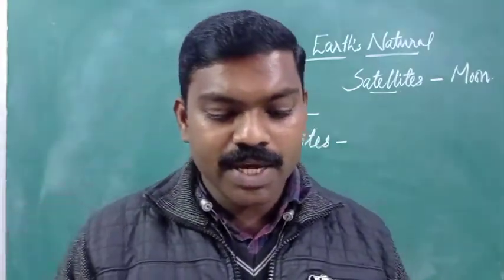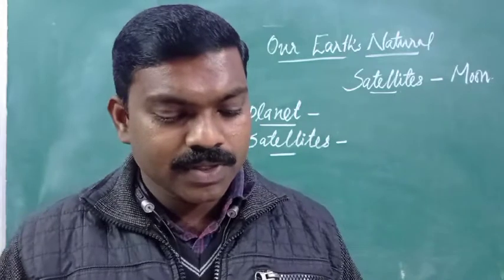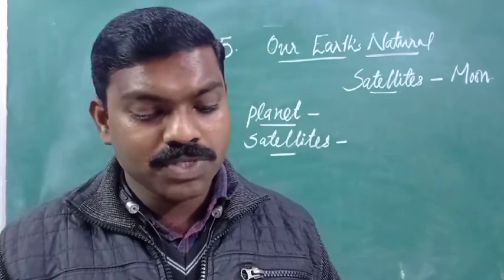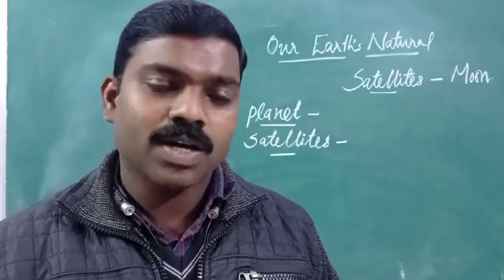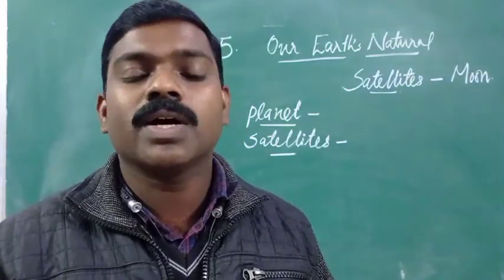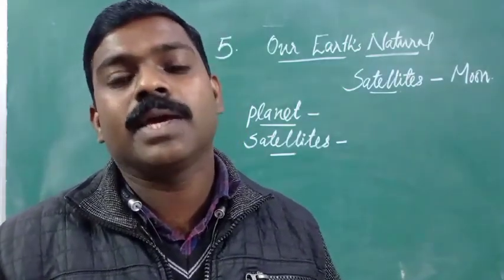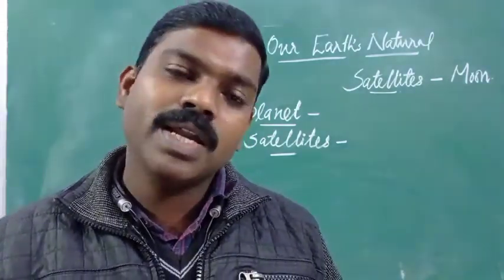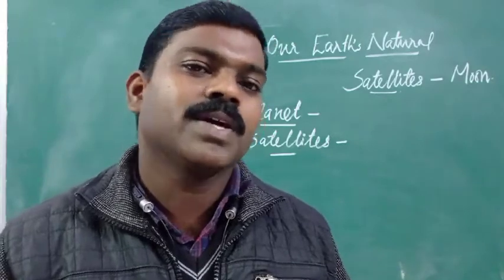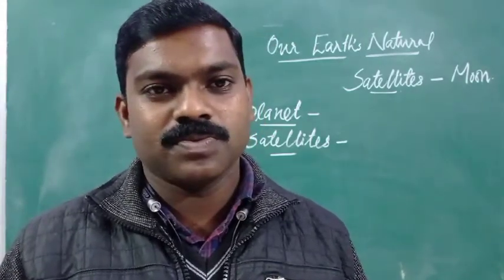The moon is the earth's natural satellite. A satellite is an object which revolves around a planet. So the moon is our closest neighbor in space, and the moon is our natural satellite also.